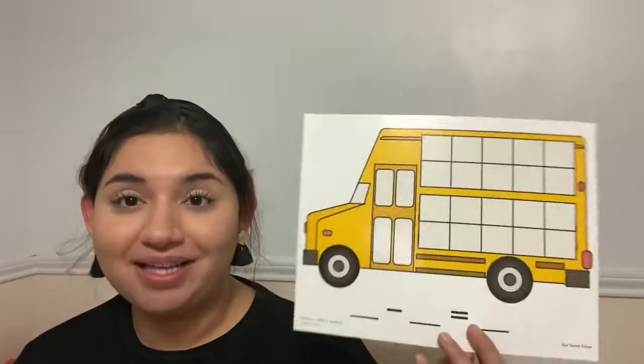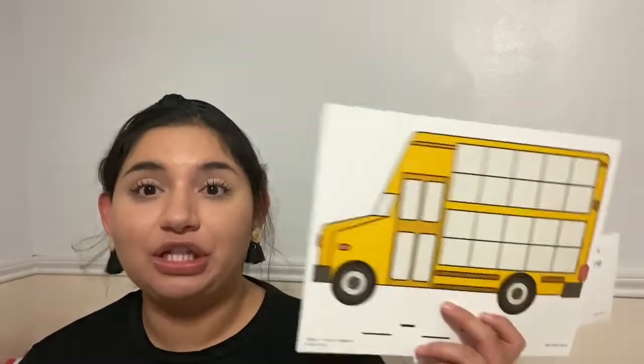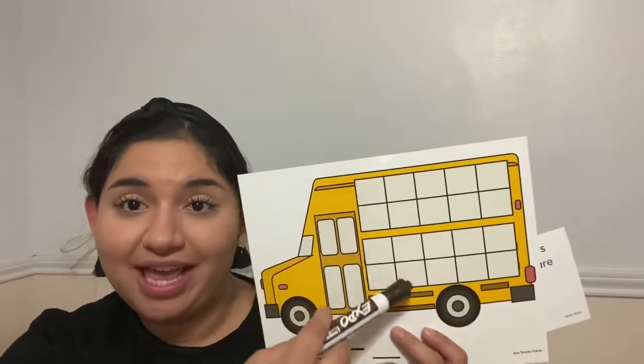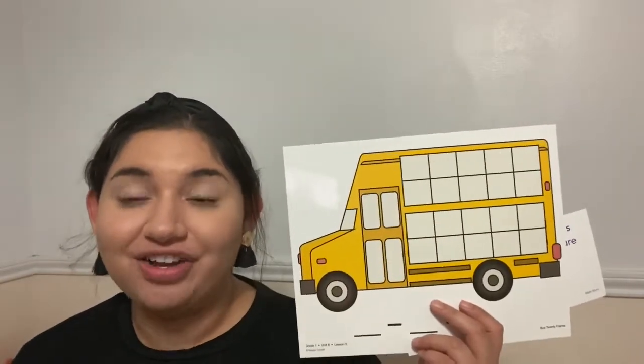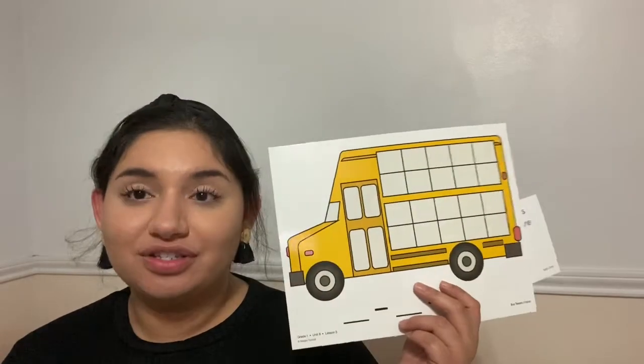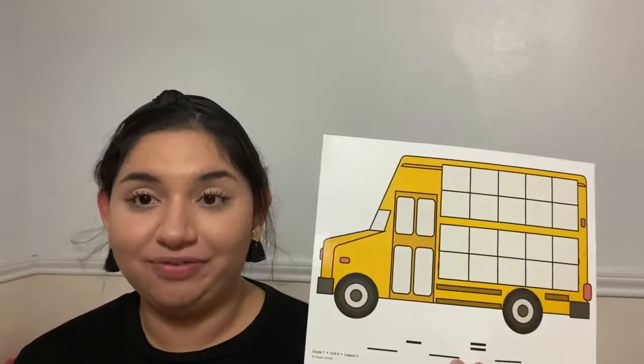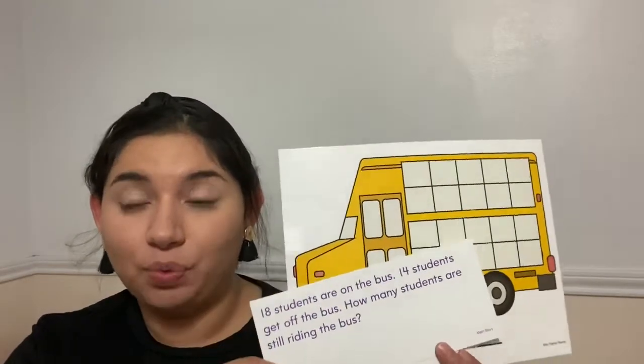Today we're still reviewing addition and subtraction, but we're going to focus on doing that with our bus 20 frame. Remember, in the beginning of the year, we learned about 10 frames. If we have two 10 frames, it's called a 20 frame. That means we have 20 squares right here. We're going to use our bus 20 frame to figure out these word problems.